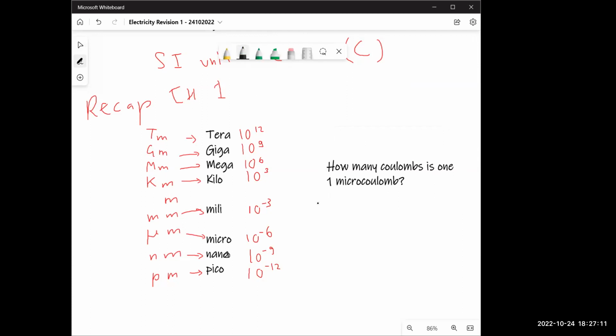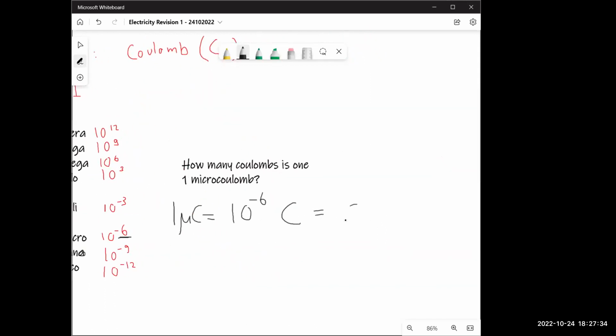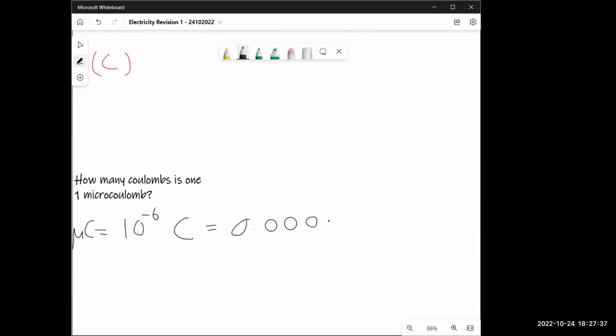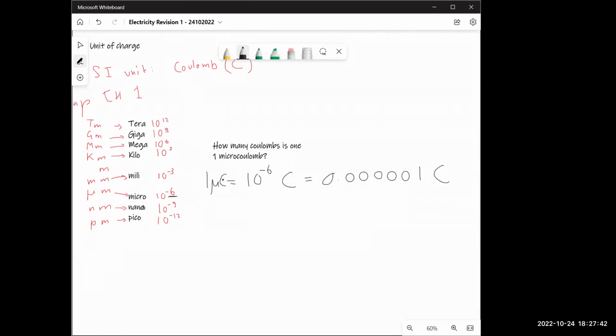All I have to do is 1 microcoulomb is equal to 10 raised to power minus 6 coulombs. Or if I write it as decimals, this will be 0.000001 coulombs. That is how small a microcoulomb is. And usually that is the amount of charge which is being carried in your electrical wires and everything.